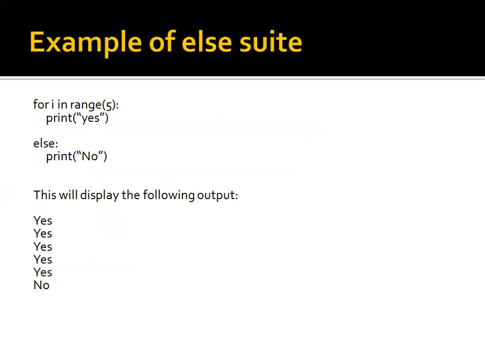In the example, we use for i in range 5, and then we print yes, else we print no. When we run this program, the statement of the for loop will print yes 5 times. After that, the else statement will be executed, and then it displays no. Now my topic is completed.